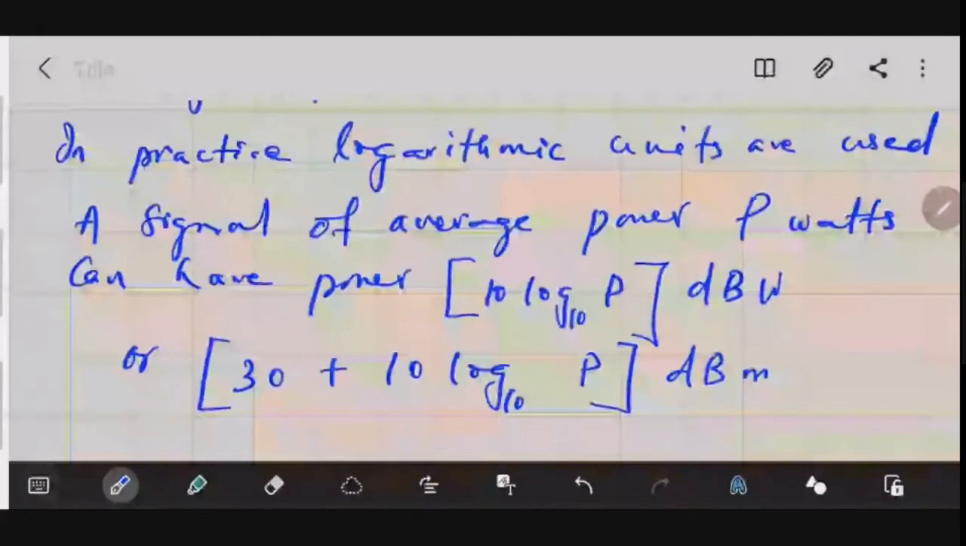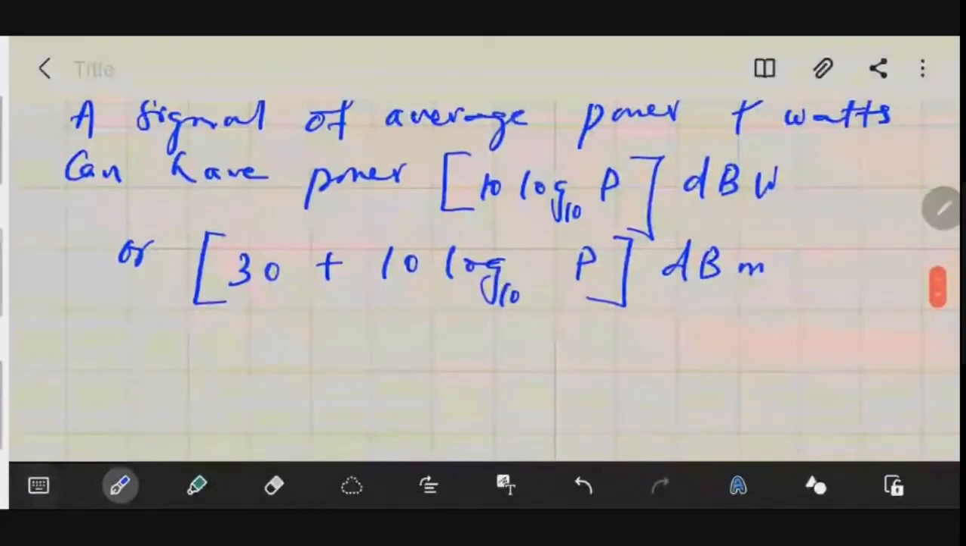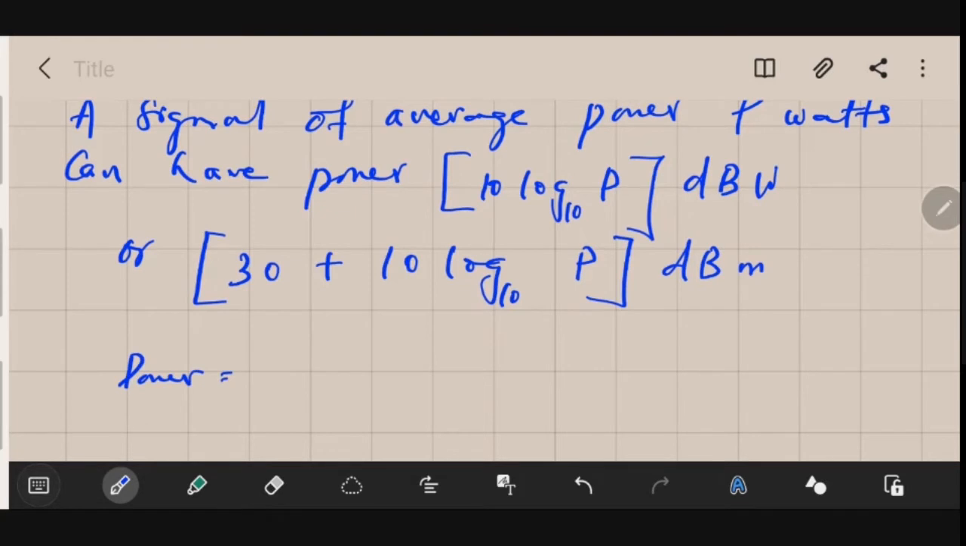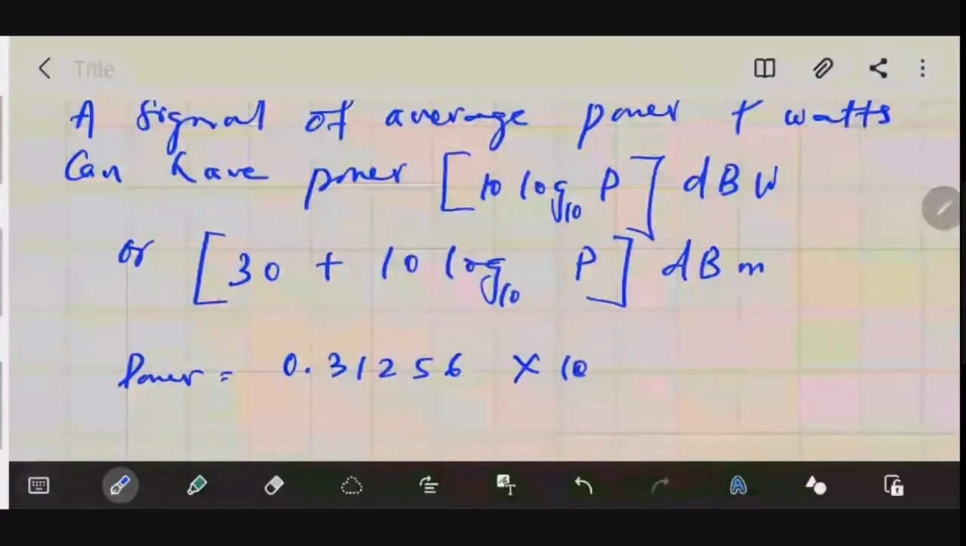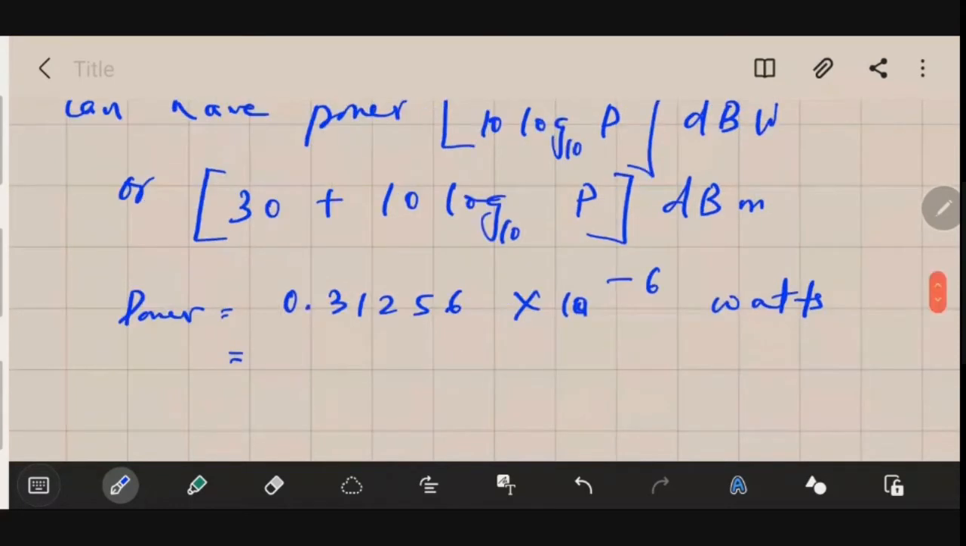So let's say I have a signal which has the power equal to 0.31256 into 10 to the power minus 6. This much watts of power is there. Can you just convert it into dB watt and dB milliwatt and let me know? Please do it.